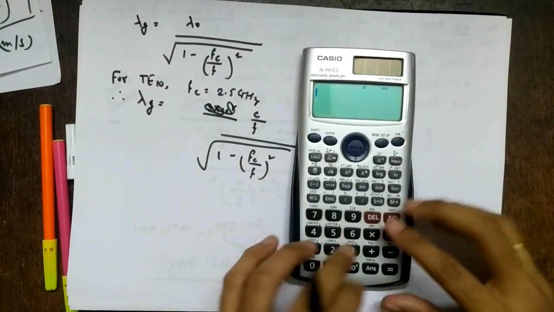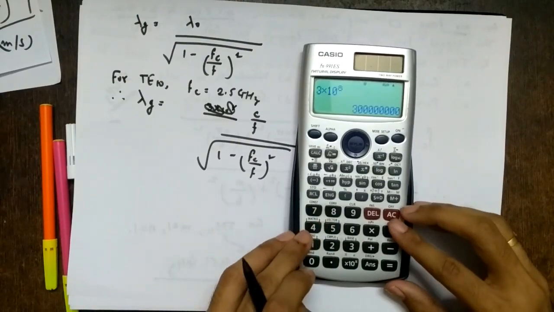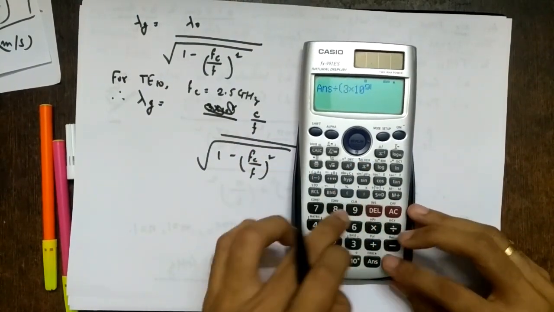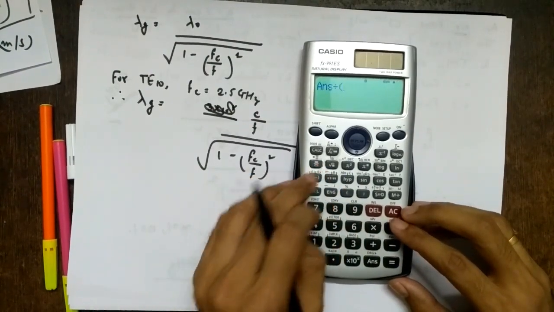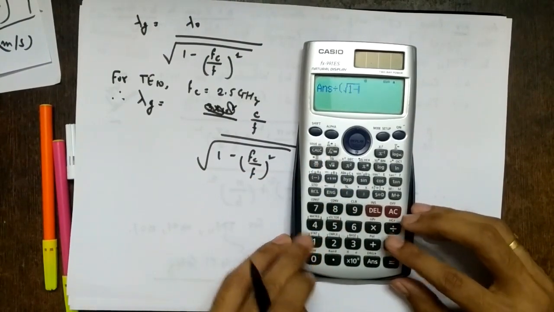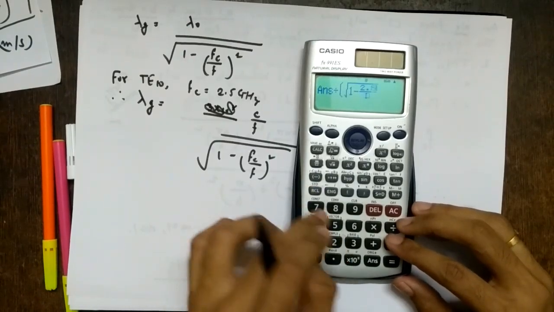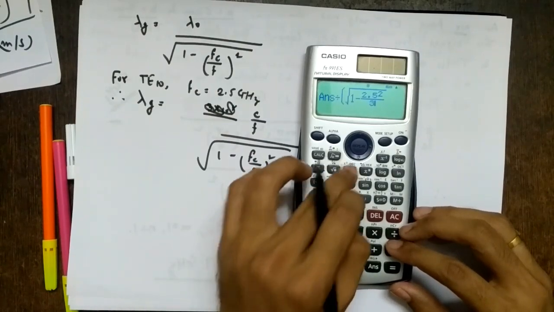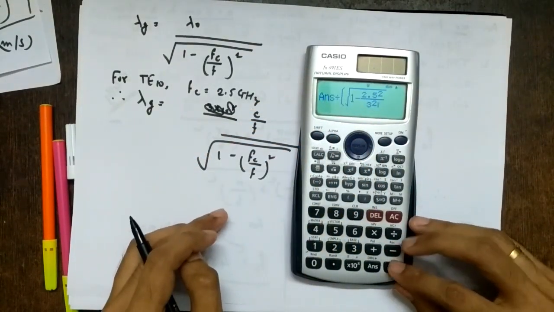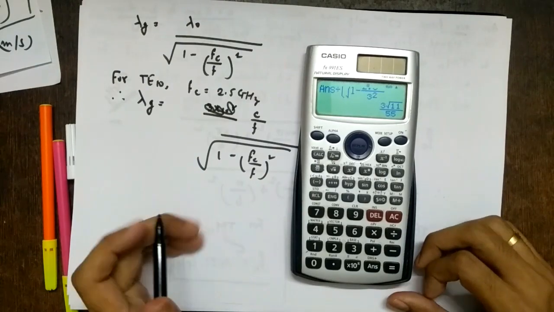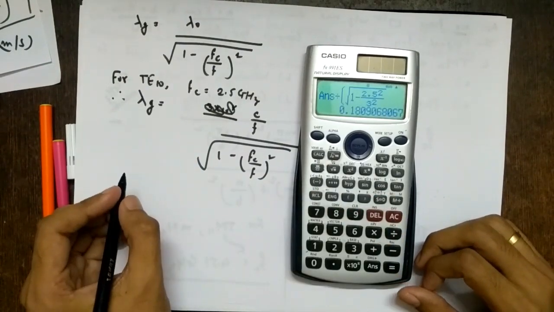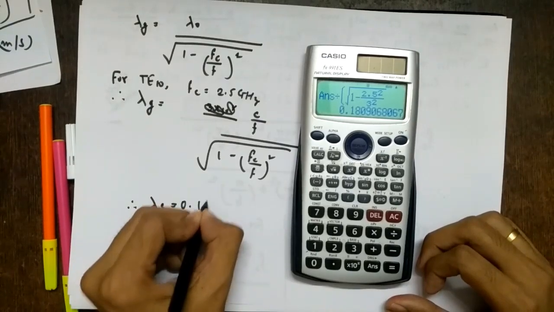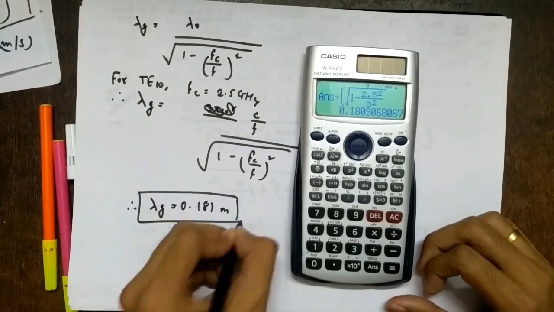Right? So c is what? 3 into 10 raised to 8. What is the operating frequency f? 3 gigahertz, so 3 into 10 raised to 9. This divided by square root of 1 minus (fc by f) squared. fc is 2.5, squared, upon f, which is 3 squared. See, 10 raised to 9 and 10 raised to 9 will get cancelled. That's why I have not used it. So what is lambda g? 0.181. So therefore lambda g equal to 0.181 meters.